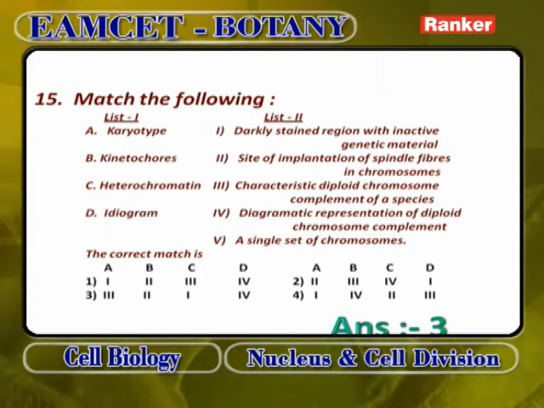So karyotype is the characteristic diploid chromosome complement of a species. Kinetochore is the site of implantation of spindle fibers in chromosome. Heterochromatin is the darkly stained region with inactive genetic material. Ideogram is the diagrammatic representation of diploid chromosome complement. Answer is A3, B2, C1, D4. This is that matching.